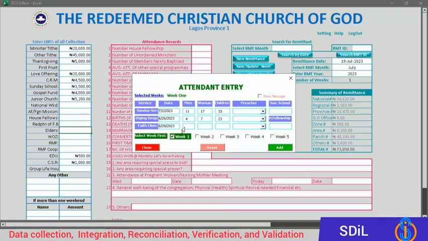Then on Thursday we have, let's say 2. We have 9. We have 23 still. Then you put the name. If you have added the name of the minister and worker, it will show down here. But if you don't have, then you type those who preach, let's say pastor.